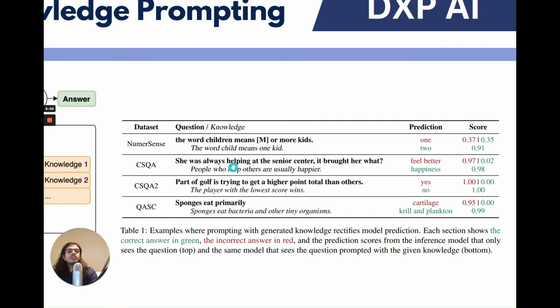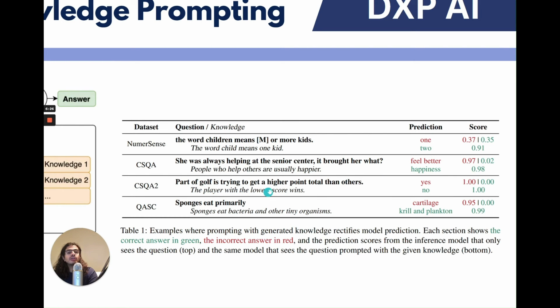Now, she was always helping at the senior center. It brought her what? Feel better, which again is not contextually correct. It should be something like happiness. So we say people who help others are usually happier. It was able to deduce from that context and say happiness as the correct answer with a 98% confidence.